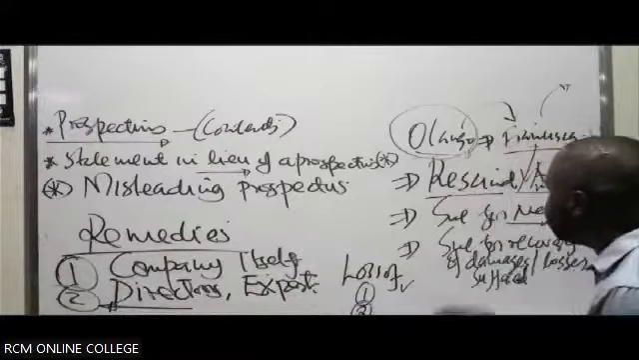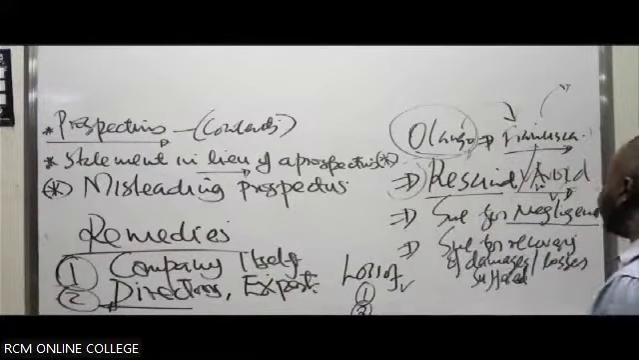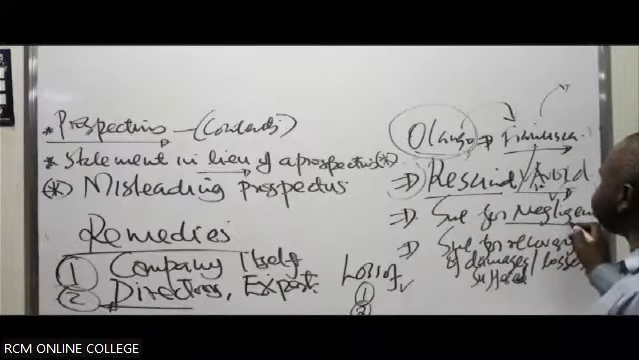Number 1, you've been able to say resign or avoid the contract. Number 2, you can sue for negligence in a court of law.